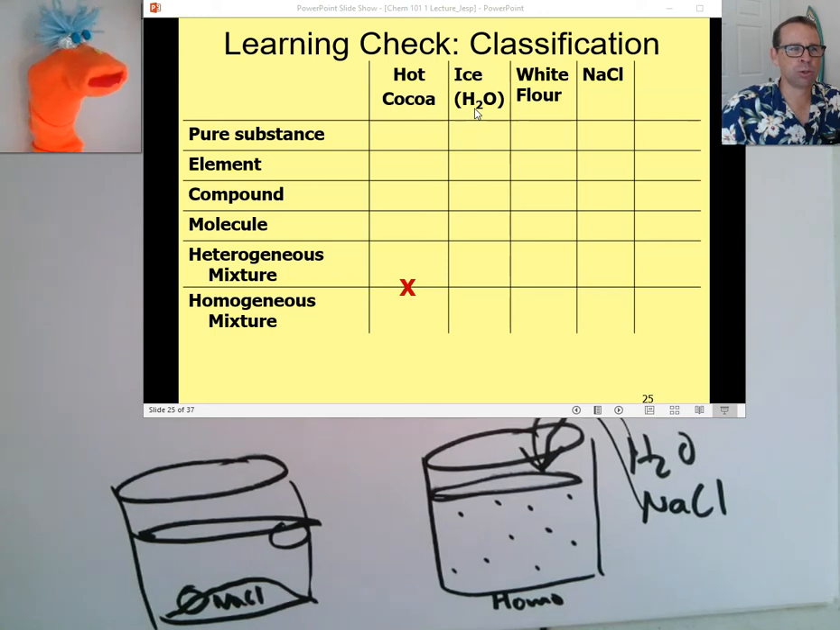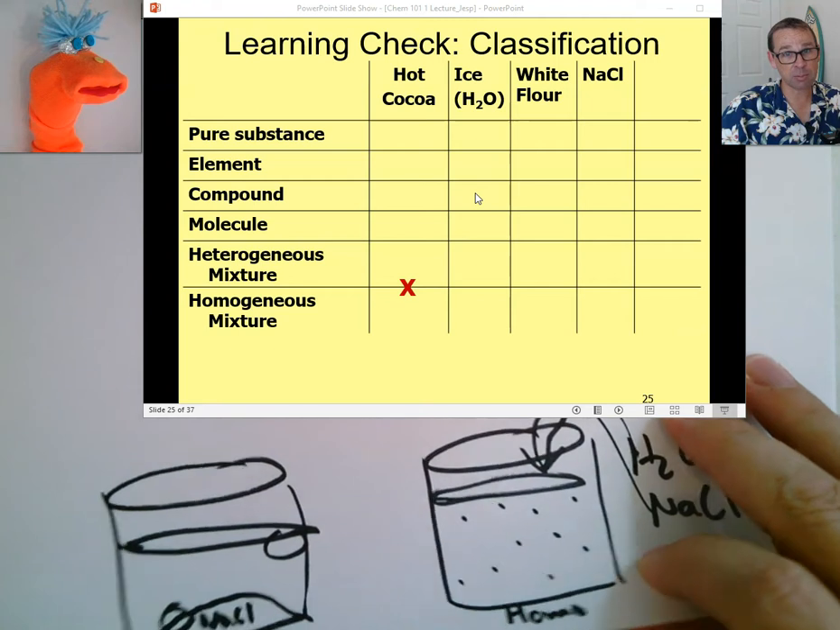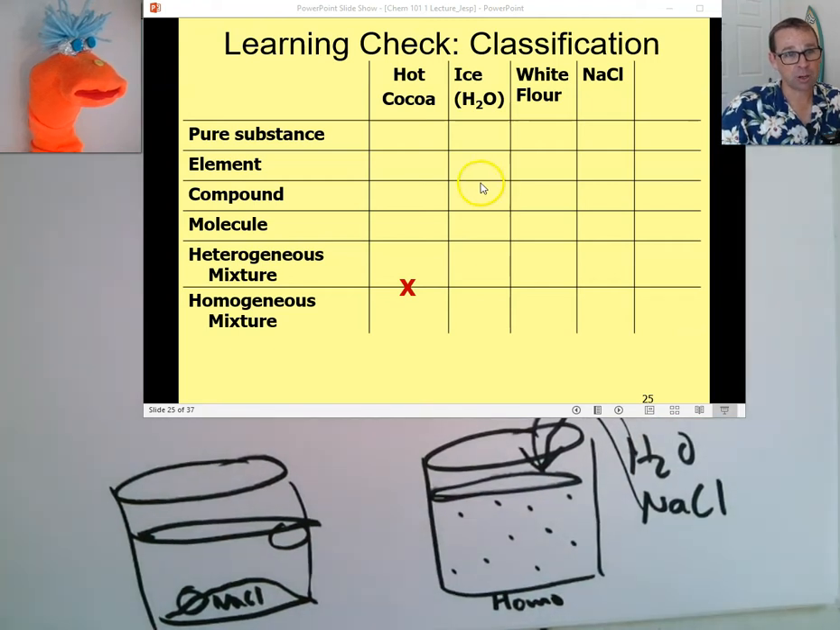You said water is a pure substance, so I'm going to go with pure substance. Very good. Is it an element? It's made of elements, so does that mean it's an element? No. If it's an element, it has to only have one kind of element. So it's a pure substance, but not an element. How about a compound? What's a compound again? A compound is just a combination of any elements. So yeah, this is an example of a compound. Any combination of elements is a compound.